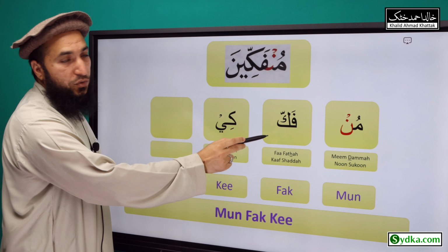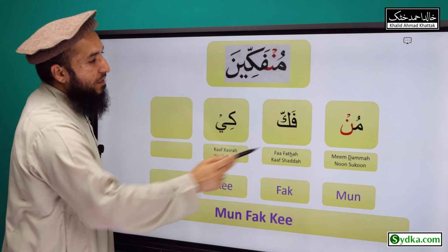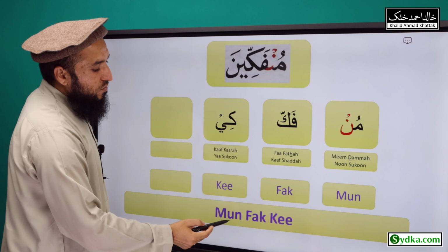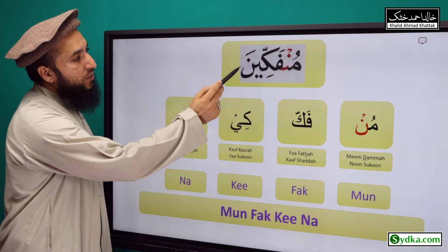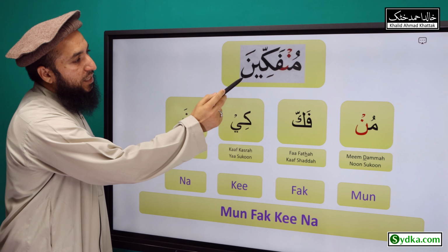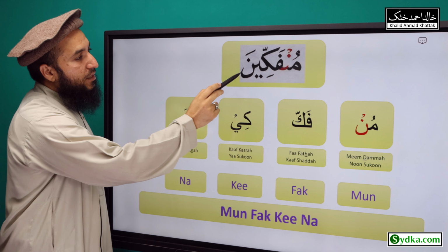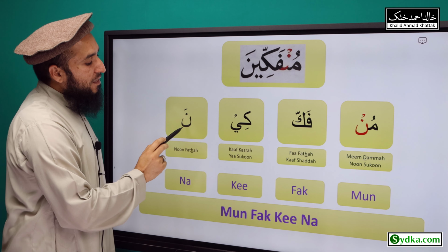Combining these 3 syllables together we have mufakki. The fourth syllable we have is noon fathana. Noon is a light letter, it has fatha on top of it and it is prolonged for one count. Noon fathana.